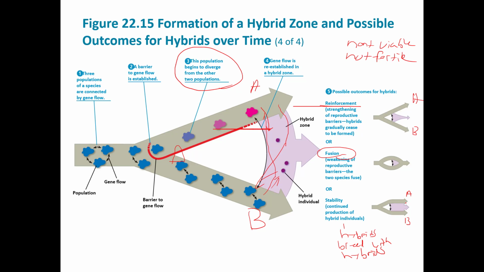B might reproduce with A, producing a hybrid, but the hybrid tends to only breed with other hybrids, okay? And that's when you have what they call stability, when you maintain the hybrid zone, and A and B are also maintained. Those are the three major things that could happen in those cases of sympatric speciation when the two species meet back up again.